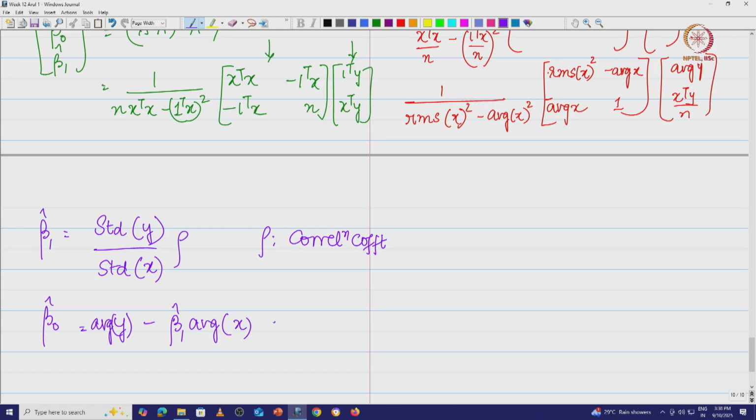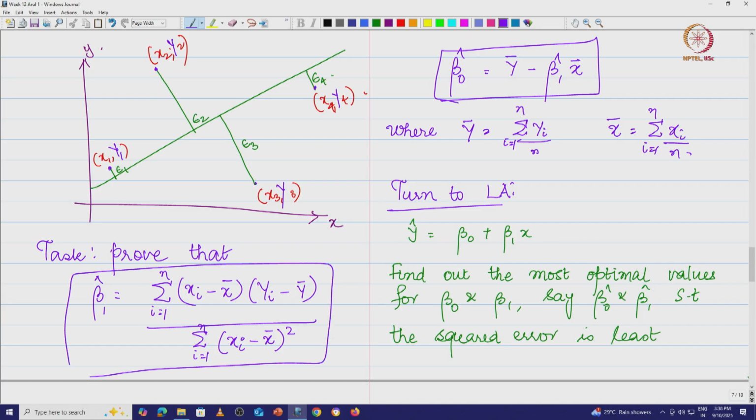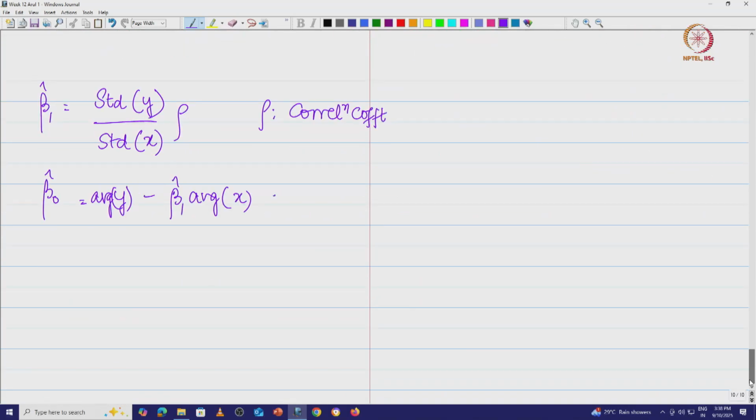And if you look at what we had written before, the two values, this is exactly what we have here: y bar minus beta 1 hat x bar, and beta 1 hat is nothing but the sum of x minus x bar into y minus y bar, divided by the sum of x minus x bar, the whole squared. That is exactly the expression that you would see here.